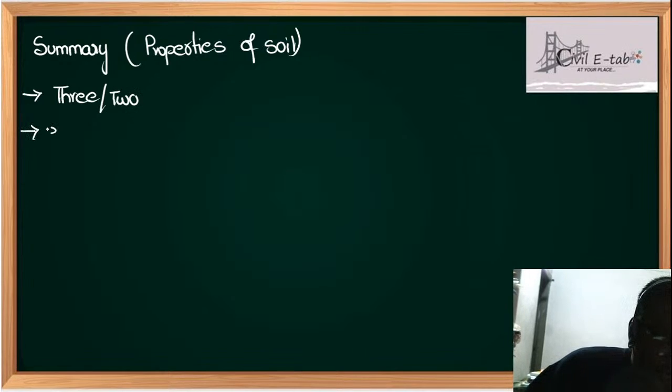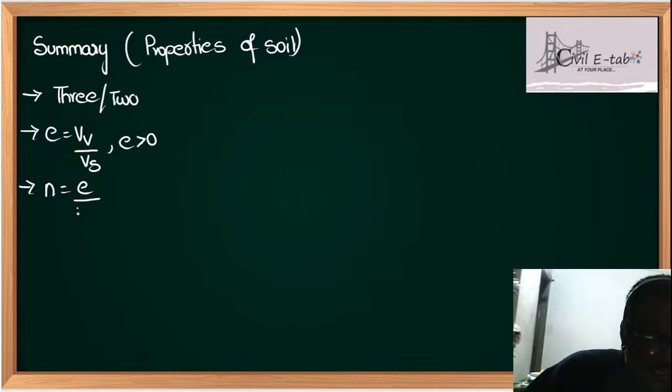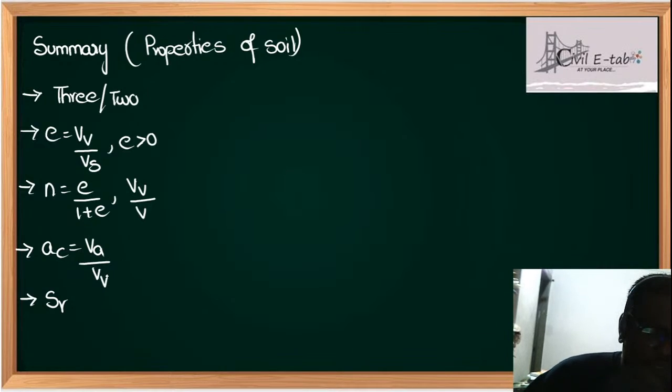Next, void ratio is written as e = Vv / Vs, and the range of void ratio is always greater than 0. The relation between porosity and e is n = e / (1 + e), or total volume of voids by total volume. Air content is defined as volume of air to the total volume.